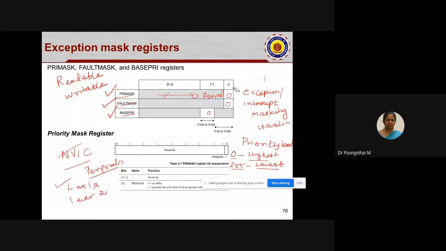when this bit is 1, it masks all the interrupts or exception sources except non-maskable interrupt. Please note it down.